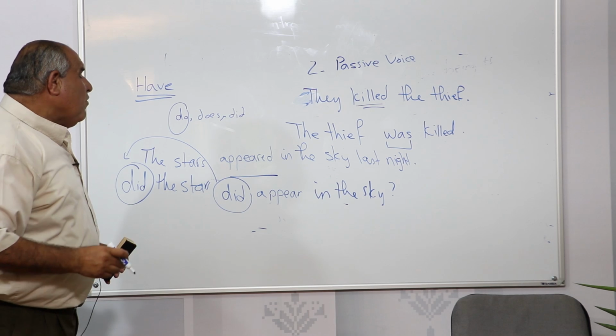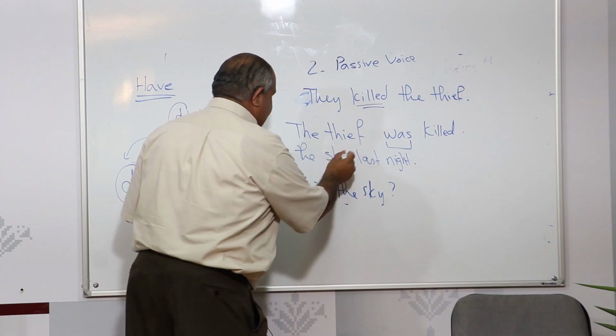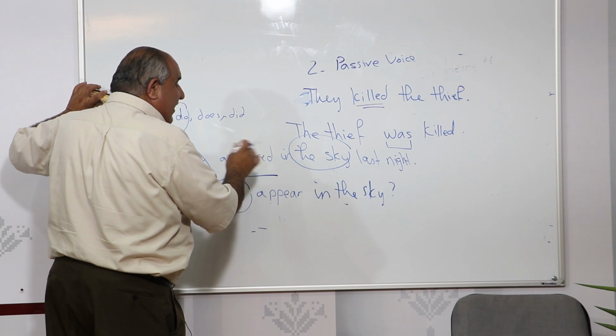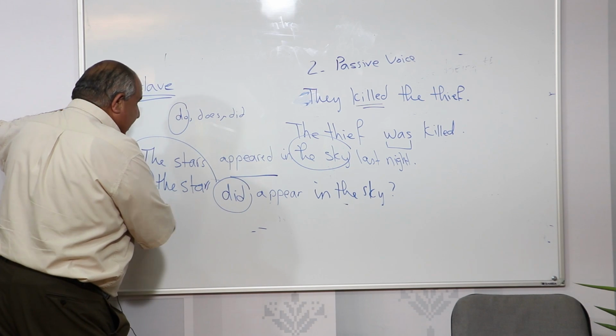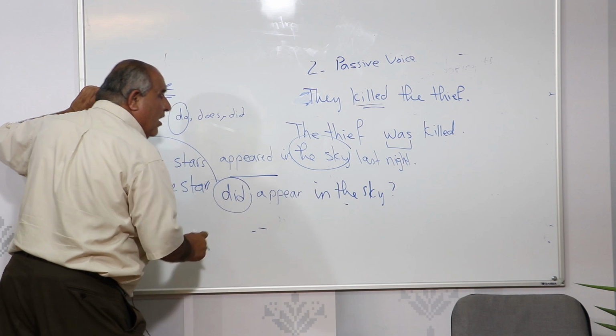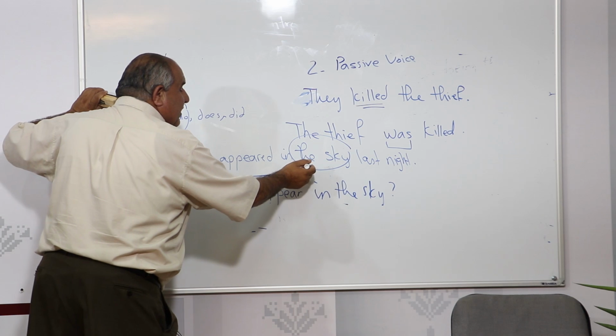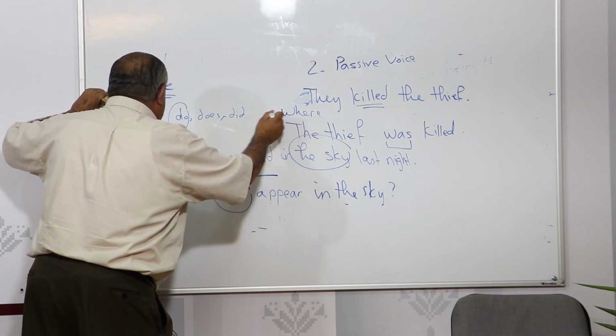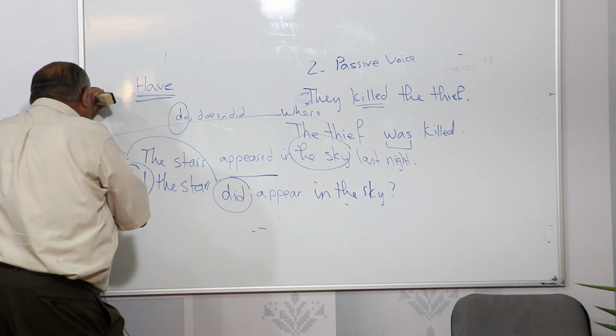Now, if we want to ask about the sky itself, we use the first stage: did at the beginning, then the subject and the verb, did the stars appear in the sky? After that, we ask about the sky by a WH word, and we begin this question with it.